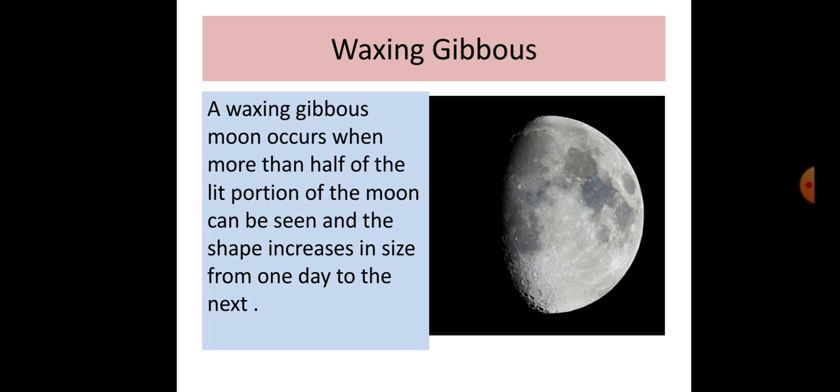So a waxing gibbous moon occurs when more than half of the lit portion of the moon can be seen, and the shape increases in size from one day to the next day. That means our lighted part of the moon is increasing. From the picture, from the figure, you can easily understand what is called waxing gibbous. The shape is more than half but smaller than full. Clear, my dear students?